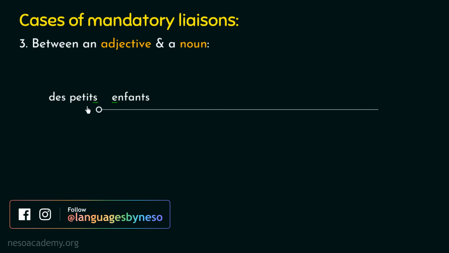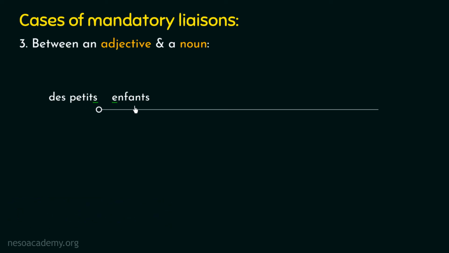The second French word that you can see here is an adjective in French, which means little or small. And the third French word that you can see here is a noun in French, which means children. So here we can clearly observe that this example belongs to the third case of mandatory liaison because the second word is an adjective and the third word is a noun.